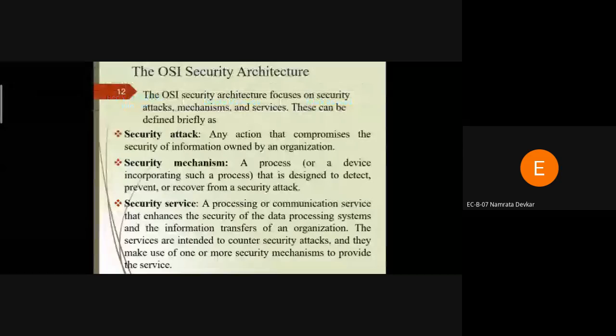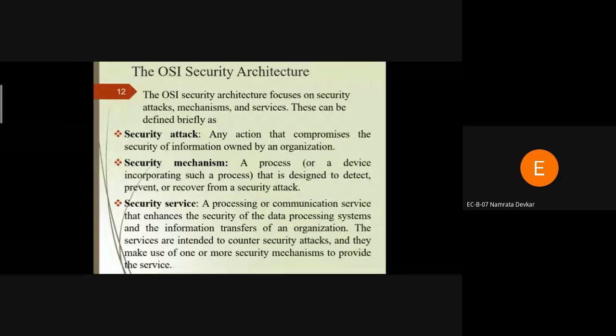Okay, so again we have to study the OSI architecture in detail. The OSI system architecture consists of three key points: security attack, security mechanism, and security services.